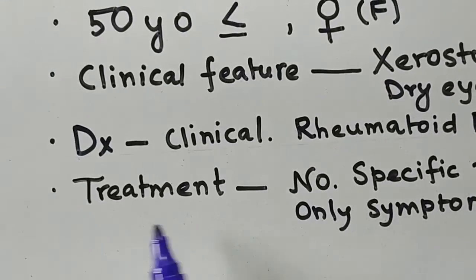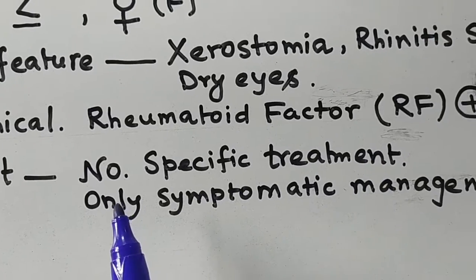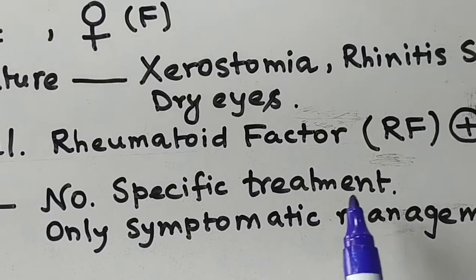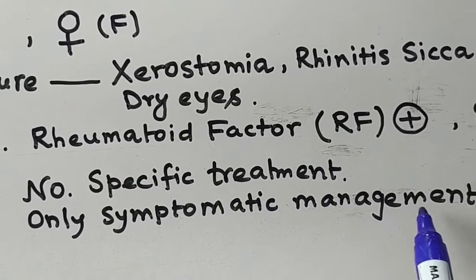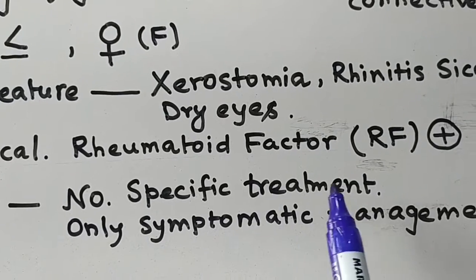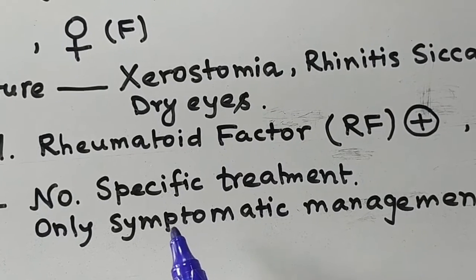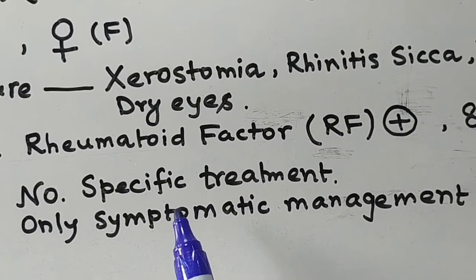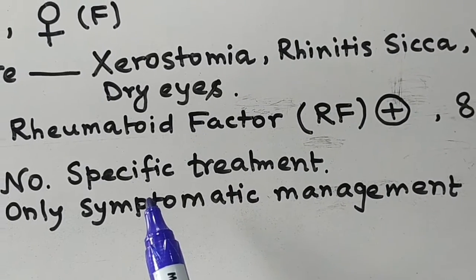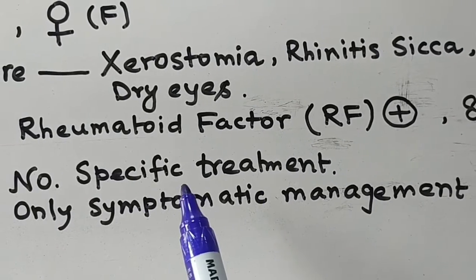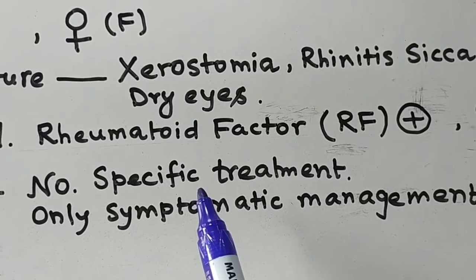Next, what is the treatment of Sjogren syndrome? Basically, there is no specific treatment. Only symptomatic management of Sjogren syndrome is done. If a patient comes with xerostomia, that is dry mouth, you will give medicine to decrease the dryness in the mouth. If a patient comes with keratoconjunctivitis sicca, that means dry eyes, you will give medicine to decrease the dryness in the conjunctiva of the eye.